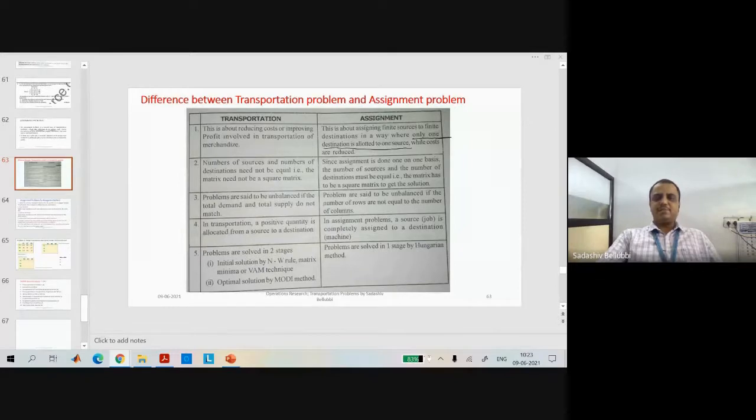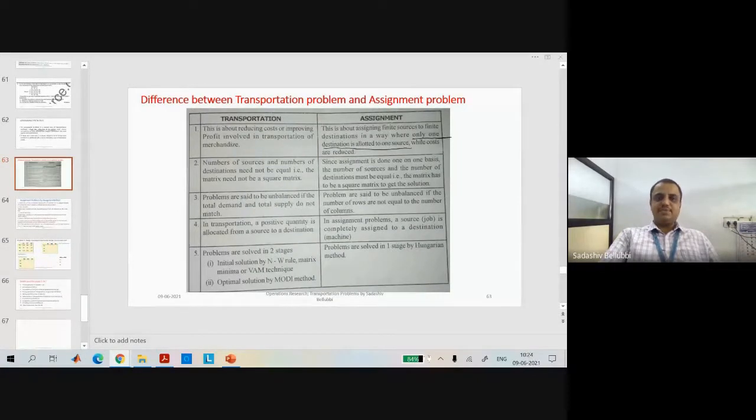But in the assignment problem, we need to check only the number of rows and number of columns, because each source and destination has a supply and demand of one. It means that if the number of rows is equal to the number of columns, automatically the summation of supply and summation of demand are equal.